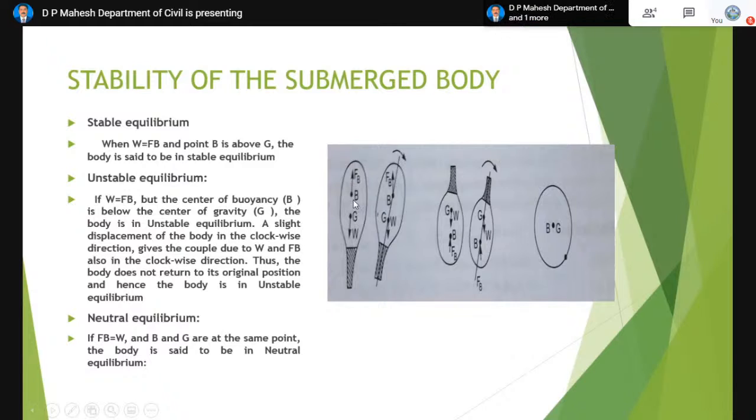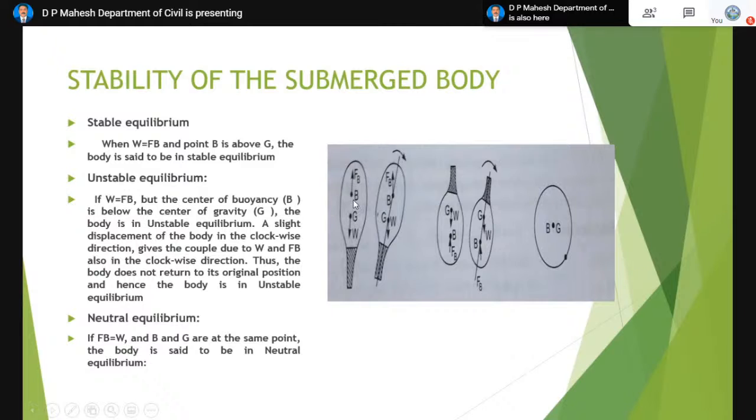We call it a stable equilibrium when W is the weight of the balloon, Fb is the upward thrust, these two are equal, and the point B lies above the center of gravity. Then it will be called stable equilibrium. For unstable equilibrium, B and G interchange.